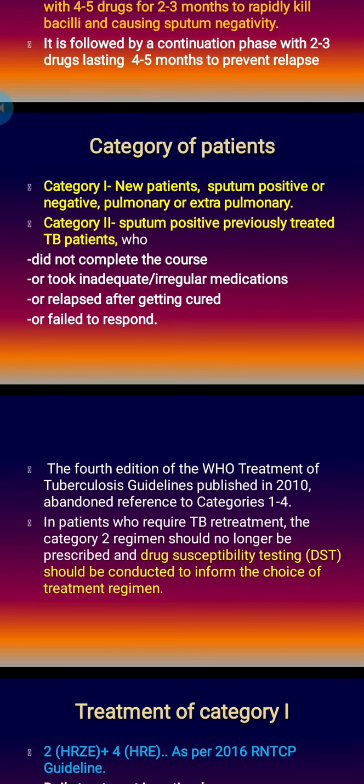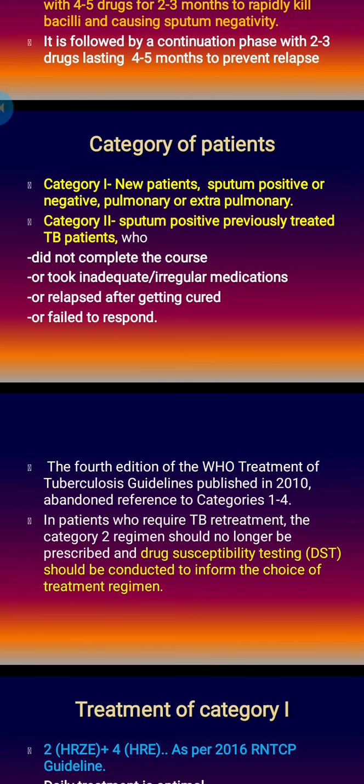The fourth edition of the WHO treatment of tuberculosis guidelines, published in 2010, abandoned reference to categories 1 to 4, and in patients who require tuberculosis treatment, the category 2 regime should no longer be prescribed. So this is the newest edition. Tuberculosis treatment regimes often change. Previously category 1 and category 2 patients received different treatments, but now, though the category is there, treatment received by category 1 and 2 is the same.